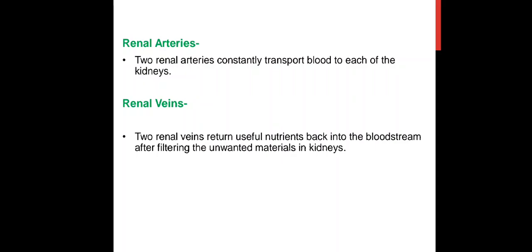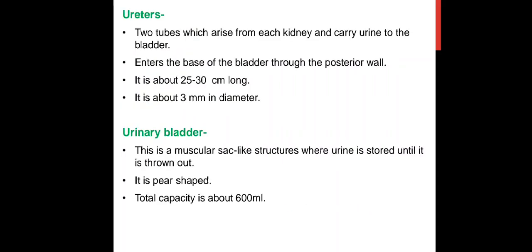The second one is the renal veins. There are also two renal veins, one attached to the right kidney and the second attached to the left kidney. The two renal veins return useful nutrients back into the bloodstream after the unwanted materials are filtered in the kidney.